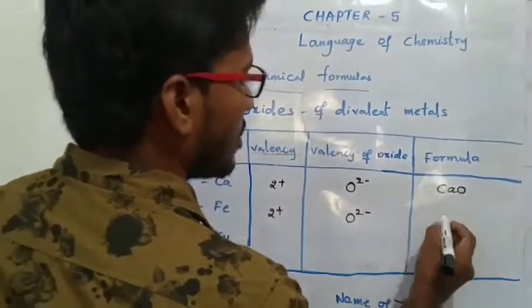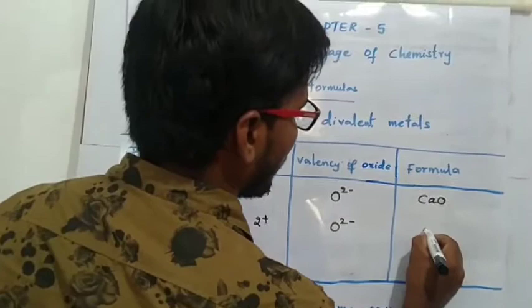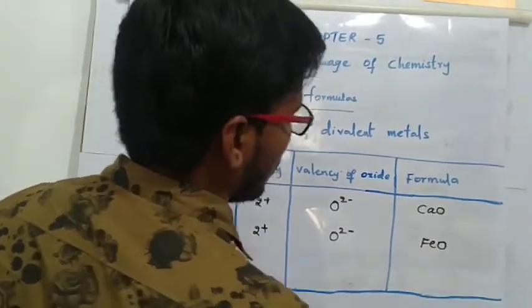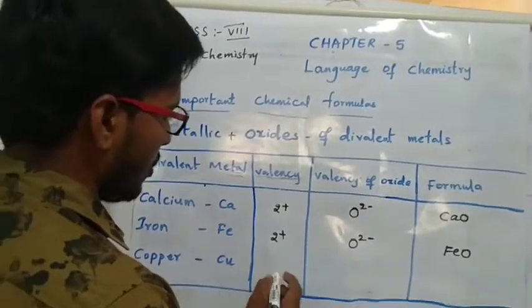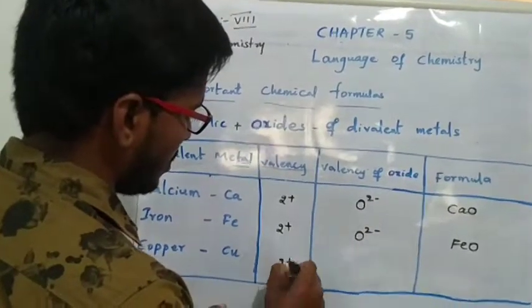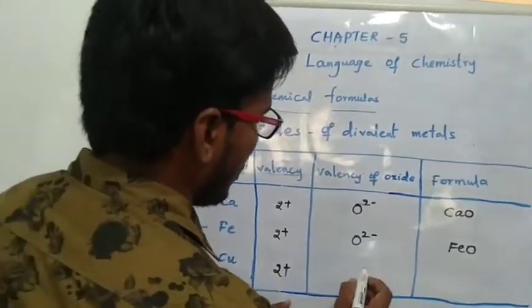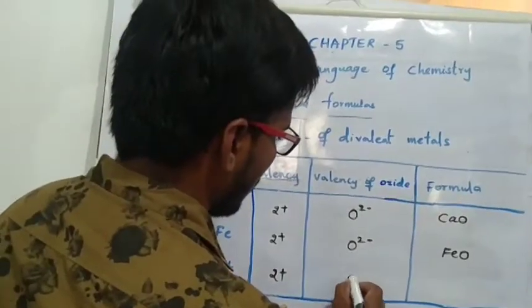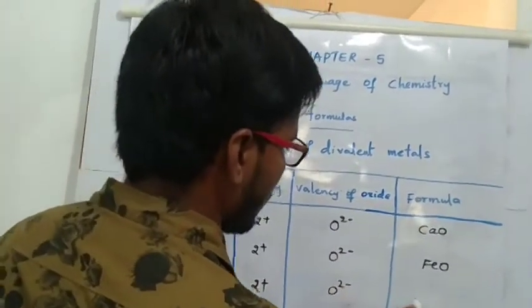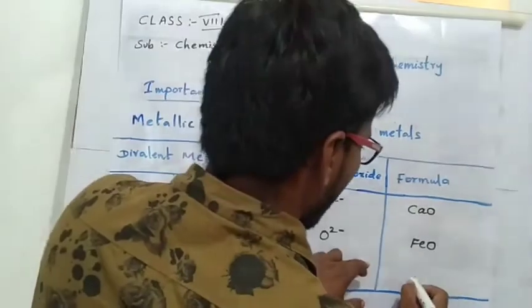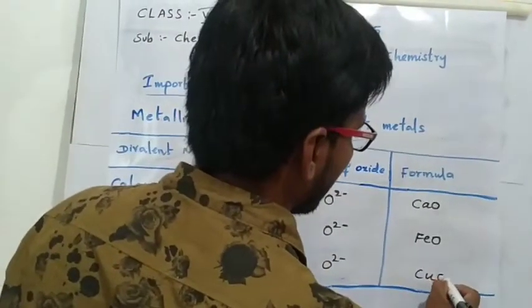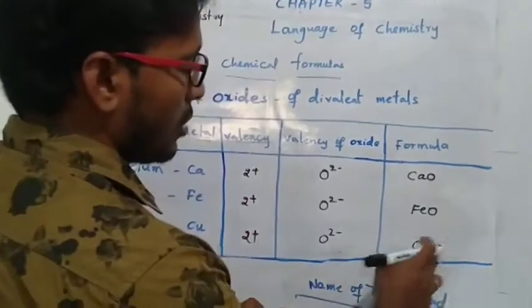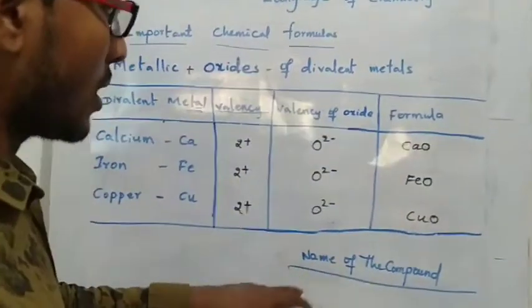Iron has valency 2 plus and oxide is O2 minus, so iron reacts with oxygen to form ferrous oxide. Next, copper, Cu: its valency is 2 plus and oxide is O2 minus, so the chemical formula for copper oxide is CuO. Now the names of the compounds.